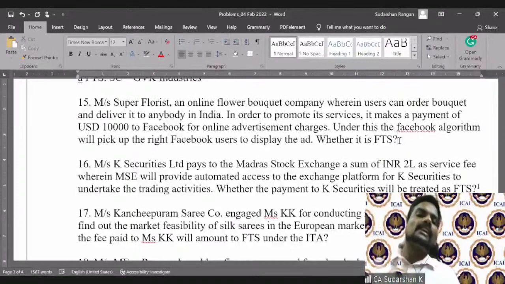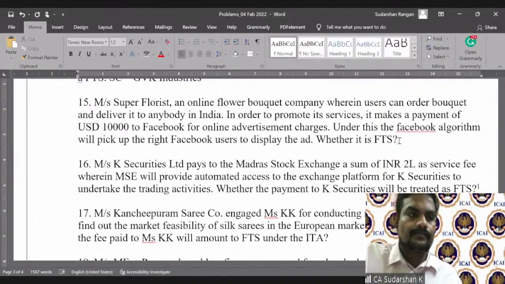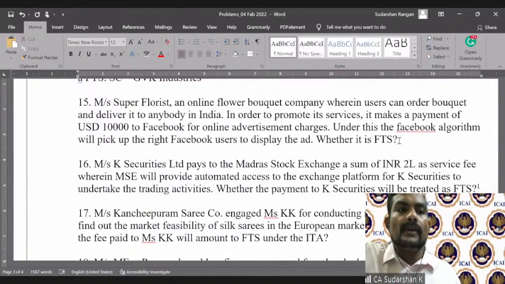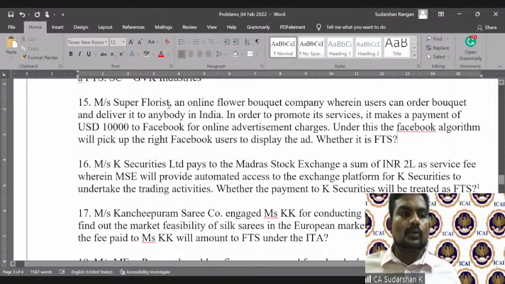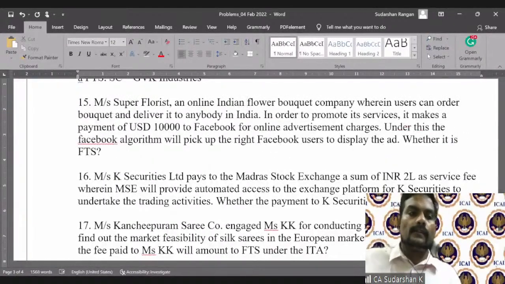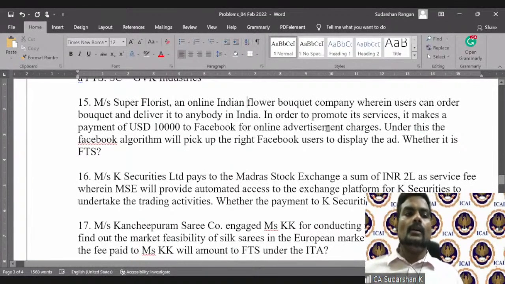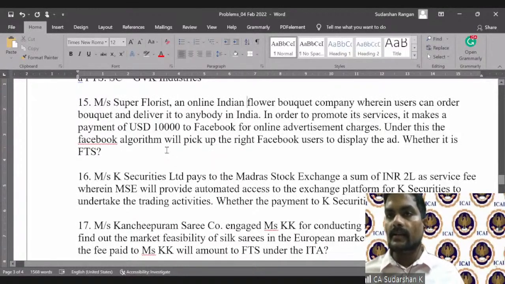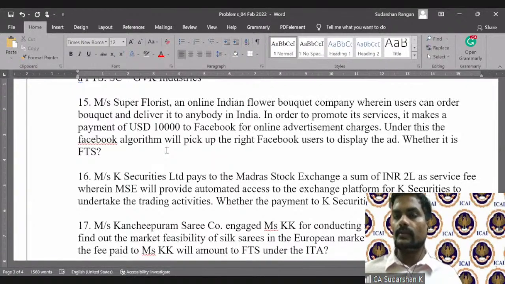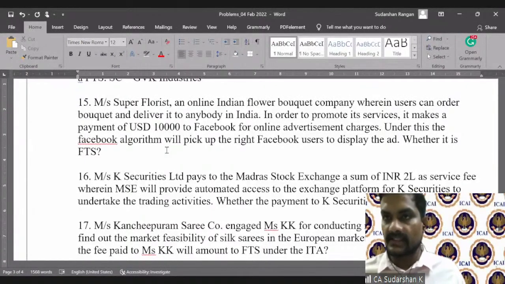We will plain vanilla see if this is FTS. Now, a payment being made by an Indian company, Super Florist, an Indian flower bouquet company. Now, this is payment made to Facebook. And the algorithm works automated. It picks up based on users who are searching for birthday, anniversary wishes, etc., and then displays this ad.